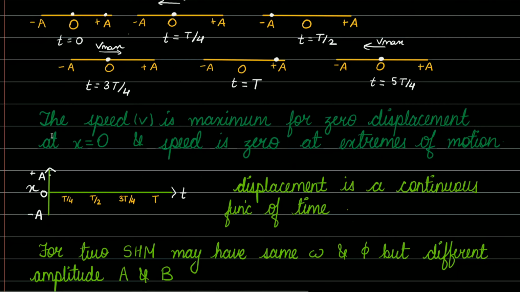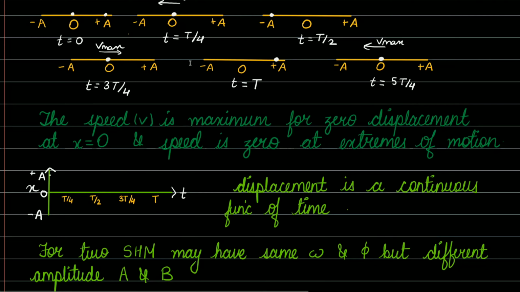Always remember, the speed v is maximum, as I have said, when it comes to its mean position. So the speed, denoted as small v, is maximum for zero displacement, where there is no displacement. It means it is at its mean position, that is, at x equals 0. And the speed is 0 at the extremes of motion. It becomes 0 when it comes to the negative extreme or the positive extreme.